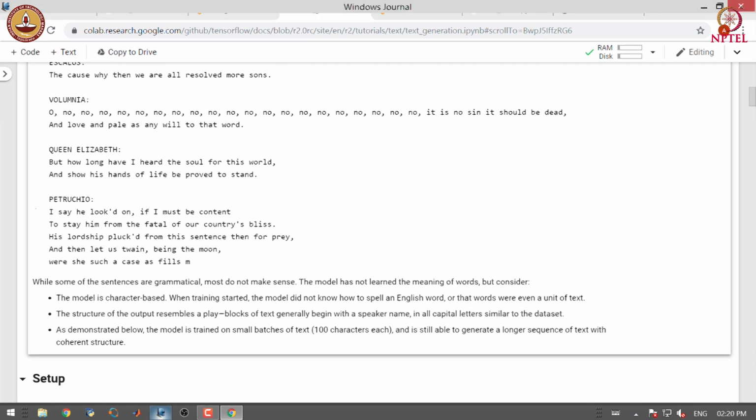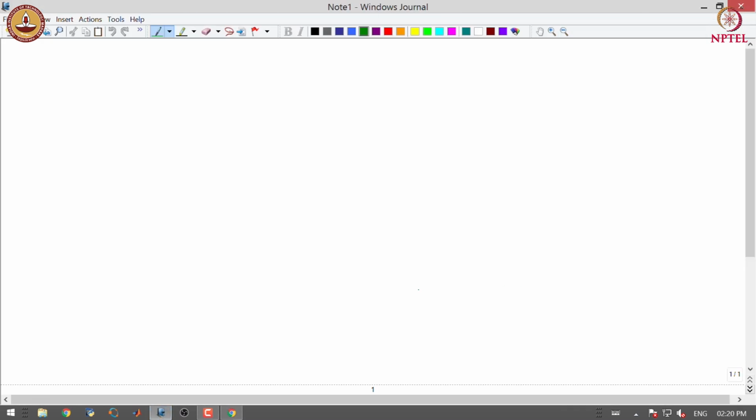Just to give you an idea, here we are using the following RNN architecture. We start the model with a single letter Q and ask the model to generate the next letter.